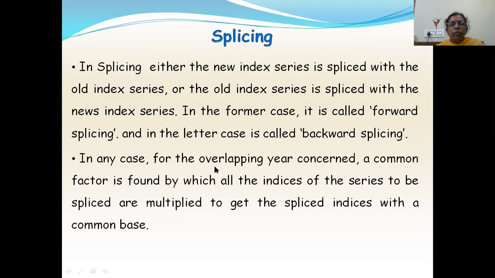Now in any case, whenever you are combining, either forward splicing or backward splicing, you will have an overlapping year. So a common factor is found by which all the indices of the series to be spliced are multiplied to get the spliced indices with a common base.